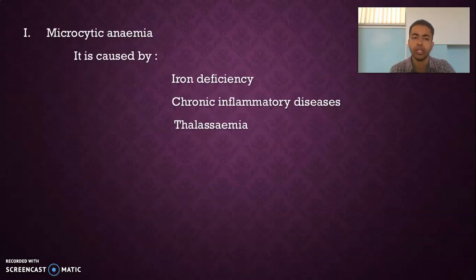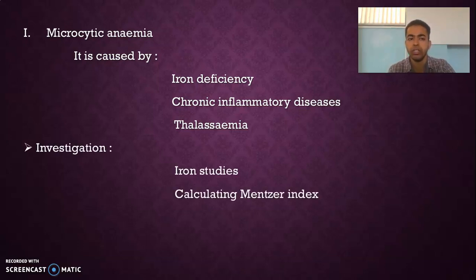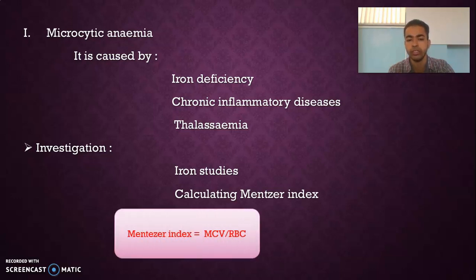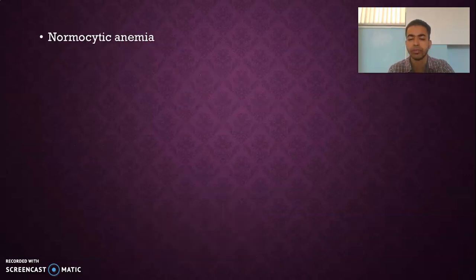So what is microcytic anemia? It is caused by iron deficiency anemia, chronic inflammatory disease and thalassemia. Investigation of this type of anemia can be done by iron studies and by calculating the Mentzer index. The Mentzer index is calculated by taking the ratio of mean corpuscular volume divided by the total number of RBCs.